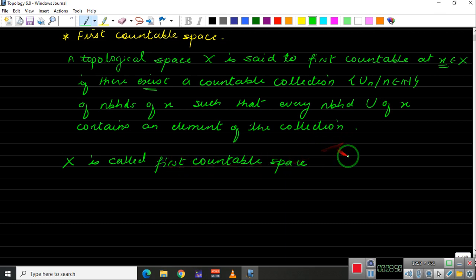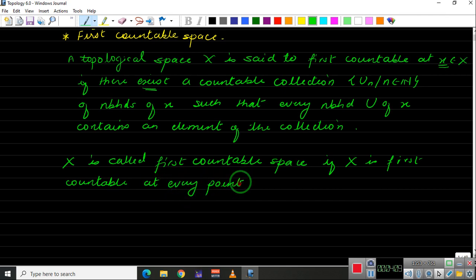X is said to be a first countable space if X is first countable at every point. So if X is first countable at every point, we say that X is first countable. And here this collection is called the neighborhood basis of x.